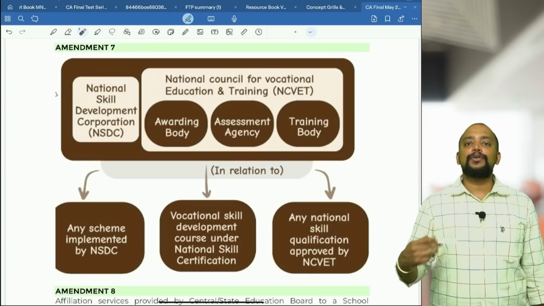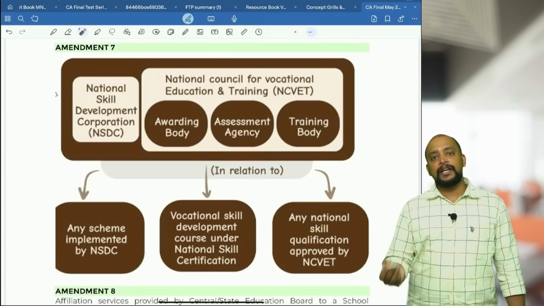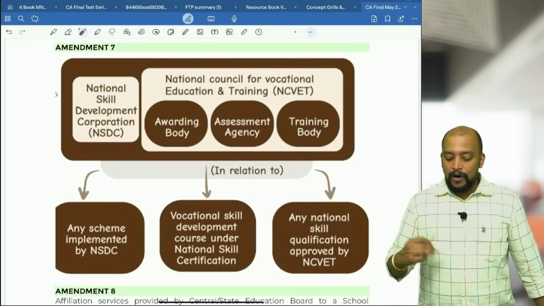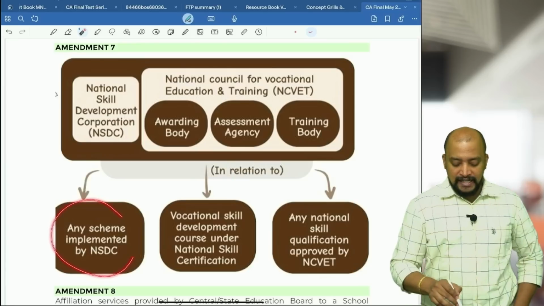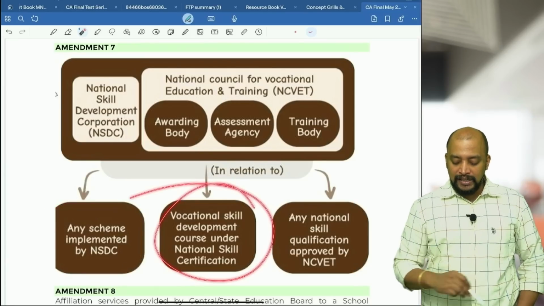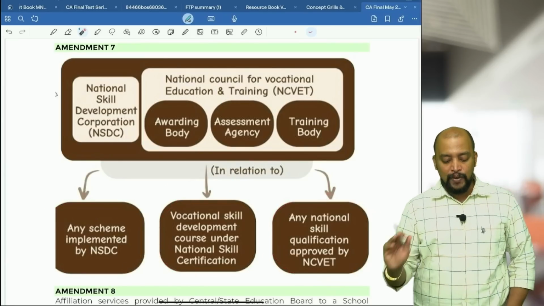Previously only coaching fees was exempted, but now an awarding body collecting any certification fee or an assessment agency collecting any exam fee is also exempted. This covers any scheme implemented by NSDC, vocational skill development course, or any national skill qualification.